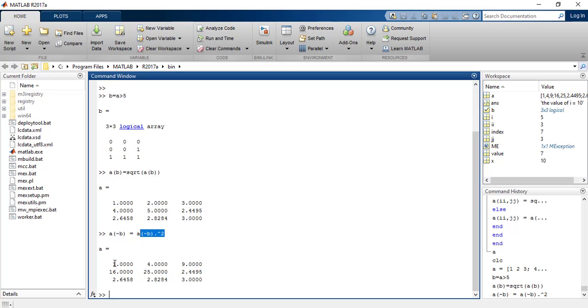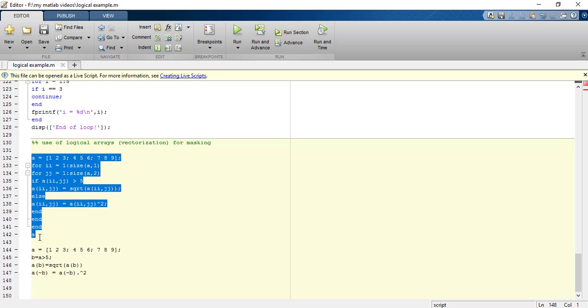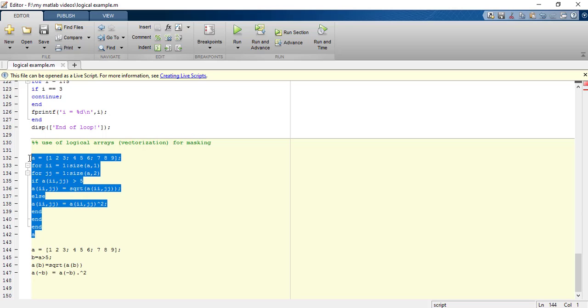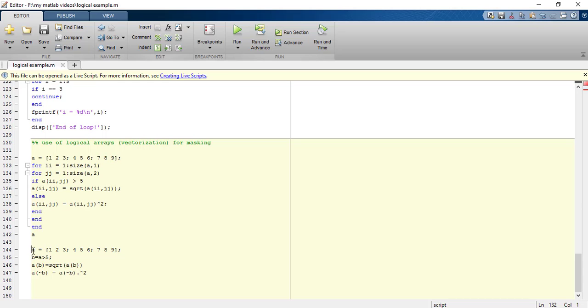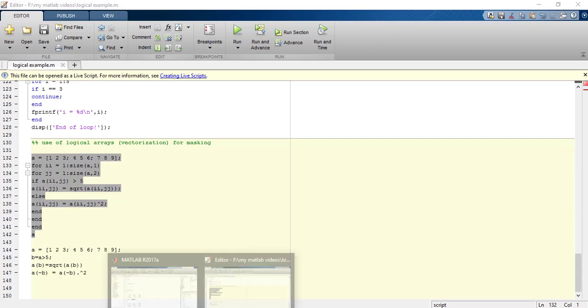So now, instead of writing such a big program, the same can be done by writing in this way, and this is the use of logical arrays. This should be preferred over this case because the compiler compiles these statements faster compared to this method. So that's it for today.